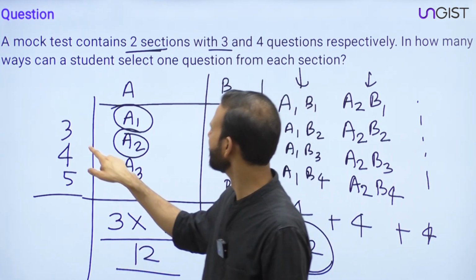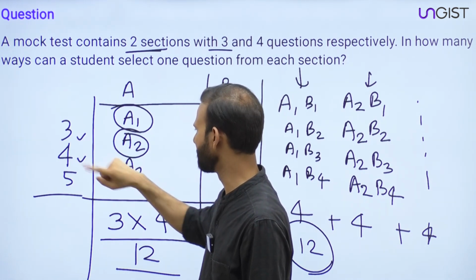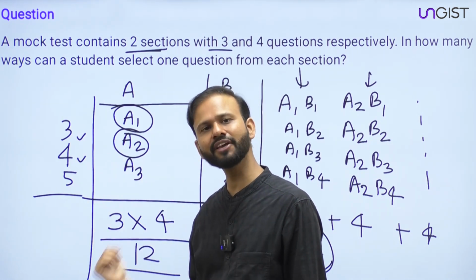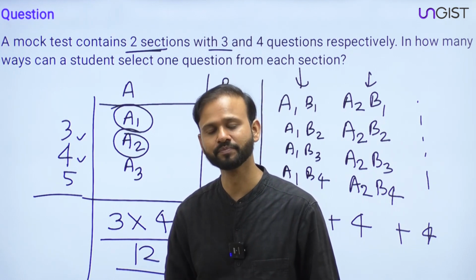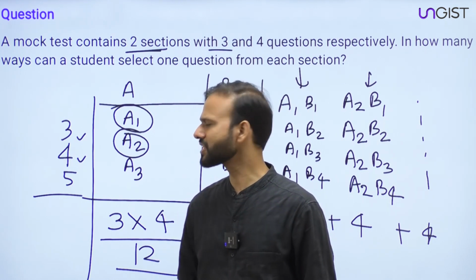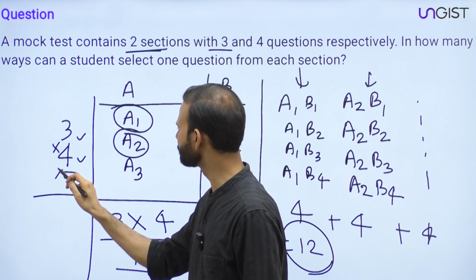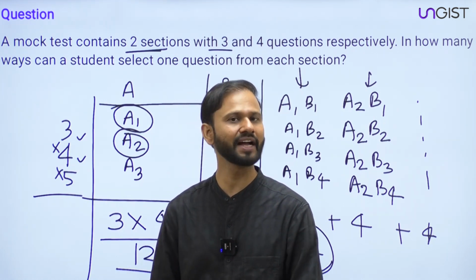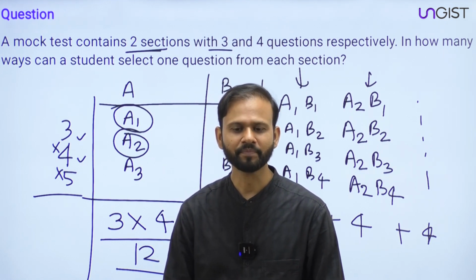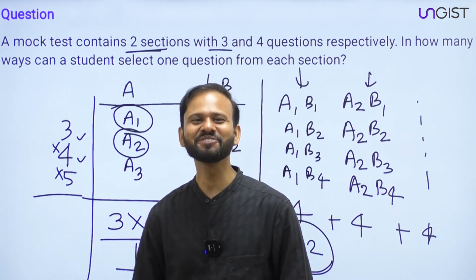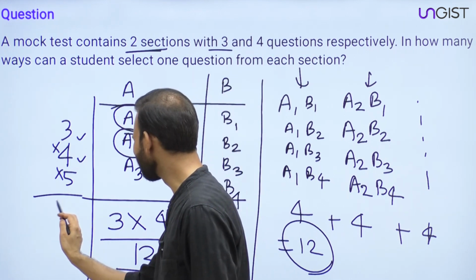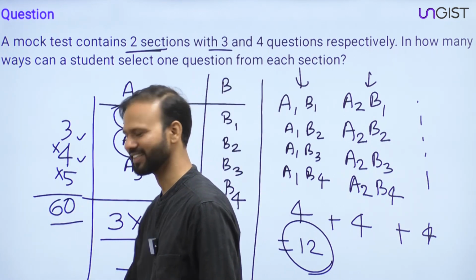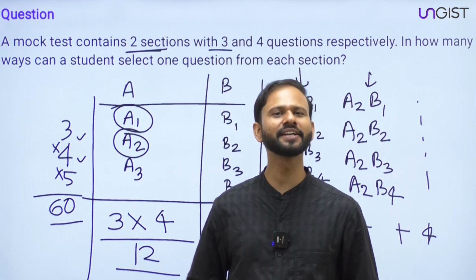I repeat my question. We just have to multiply them. 3 into 4 into 5, right? What is the value? 3 into 4 into 5 is 60. So the answer would be 60. Correct? Hope you guys are getting it now.